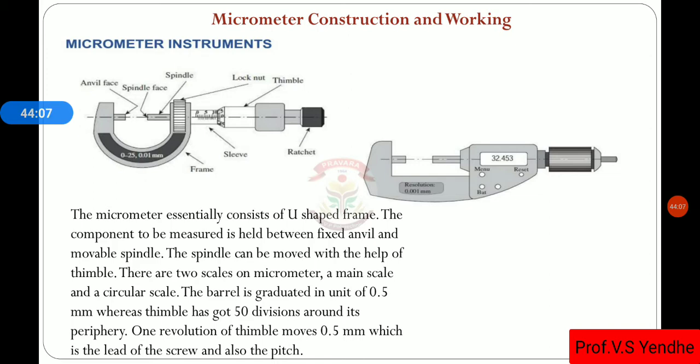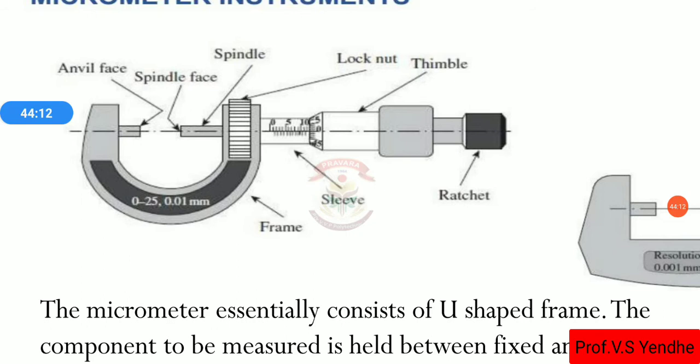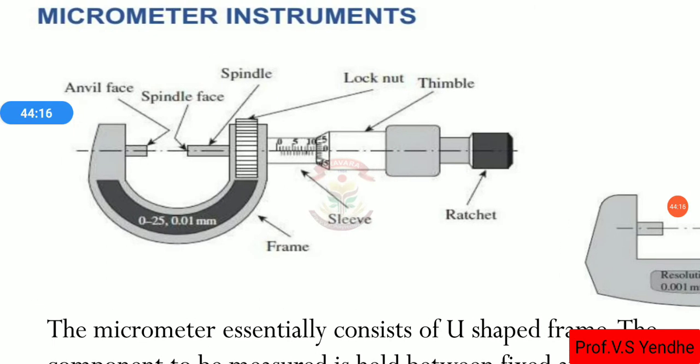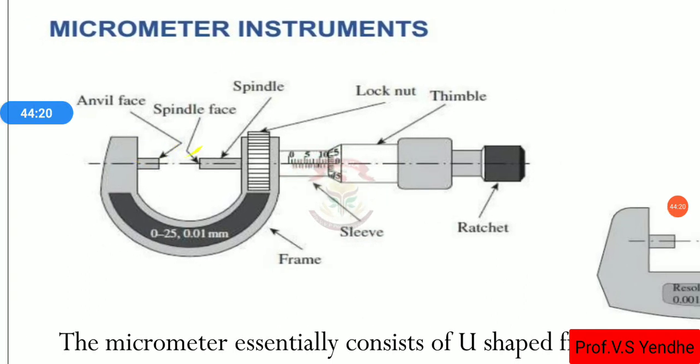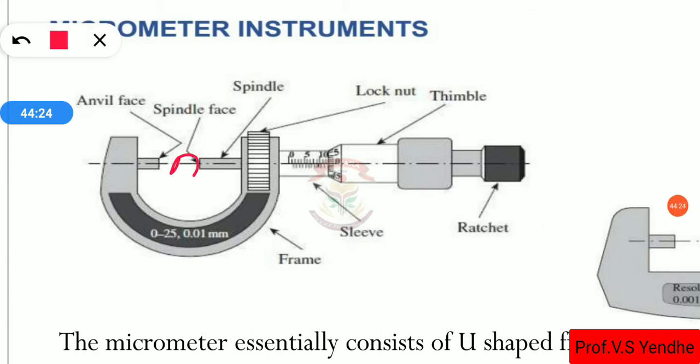This device is the micrometer. What are the components? These are the spindle faces here. This is the spindle. This is the lock nut. This is the sleeve, then this is the frame.